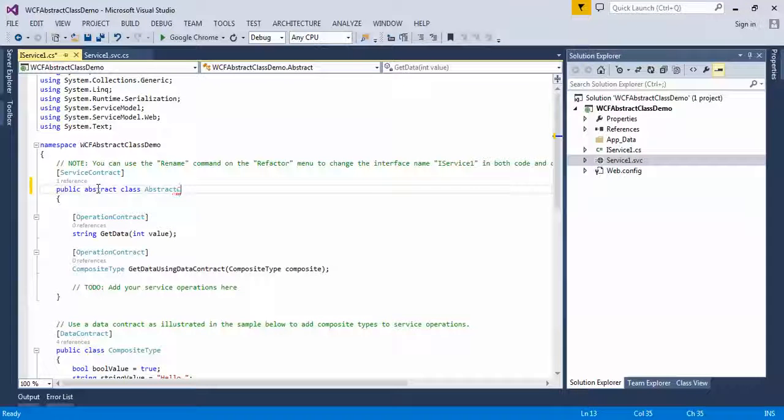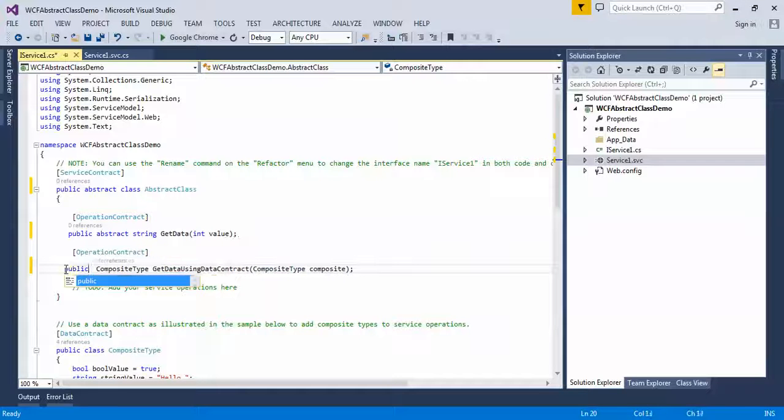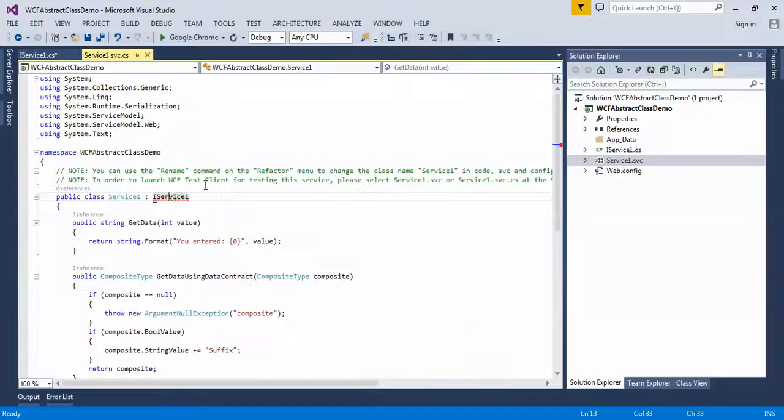Now we have created abstract class, so the method should be abstract, because abstract class can have abstract as well as non-abstract methods. So let's write public abstract. Okay, and this abstract class I have to replace with this interface. Now let's build it.